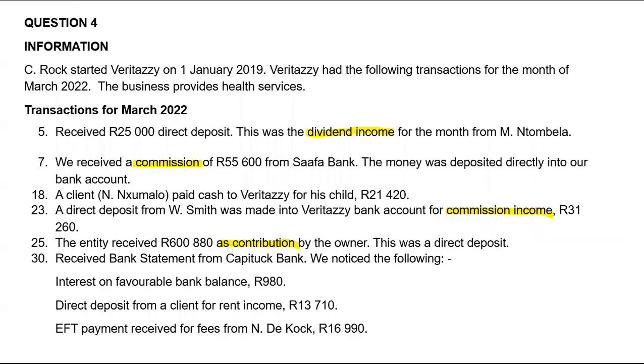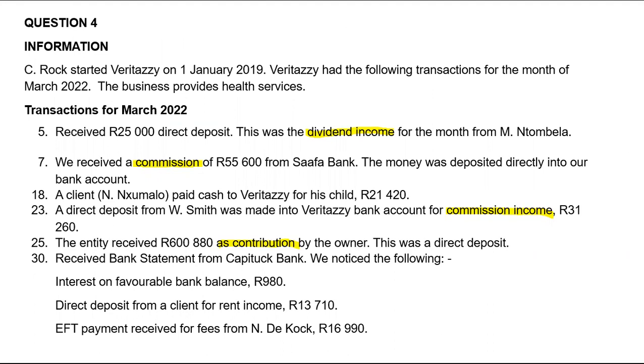Okay, let's get to this one here. It says received bank statement from Capitec Bank. Capitec Bank, we noticed the following. And we noticed that we receive interest on favorable bank balance. From the previous video, which is video number 2, if I'm not mistaken, I did state that interest on a favorable bank balance will be interest income.